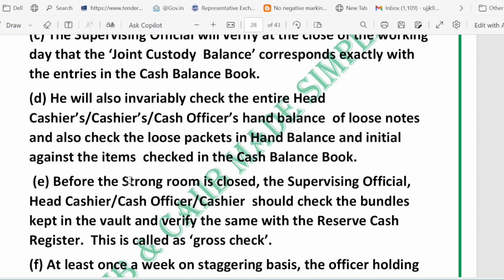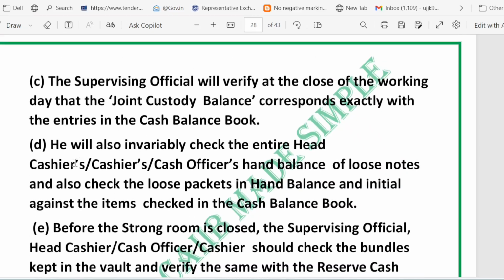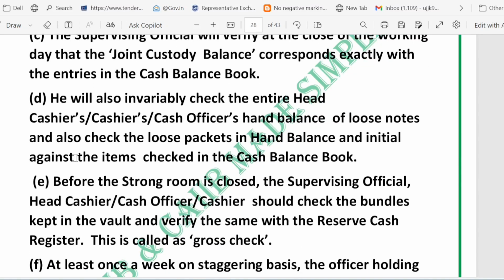So friends, before a bank locks cash away, someone checks every note, especially the big notes. So why do we check before joint custody? Before cash goes into the joint safe, a supervising officer verifies the notes so that the bank doesn't lock in counting mistakes or bad notes. The supervisor personally counts every note above 100 rupees, the clip system is used, and notes are sorted into three piles. These are the points you have just covered.